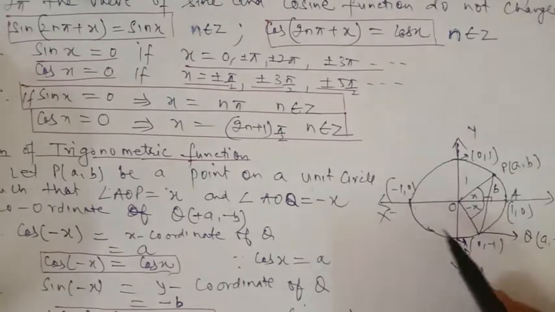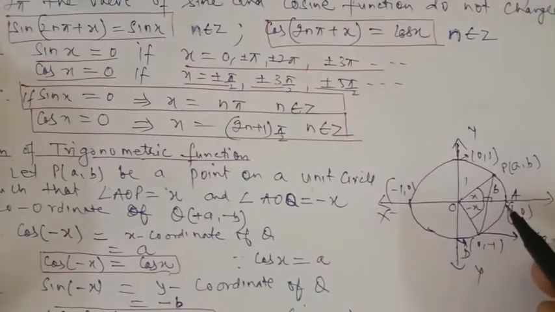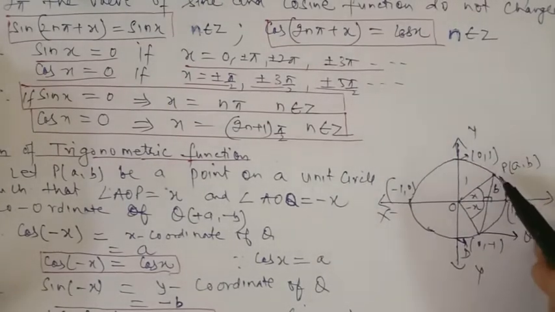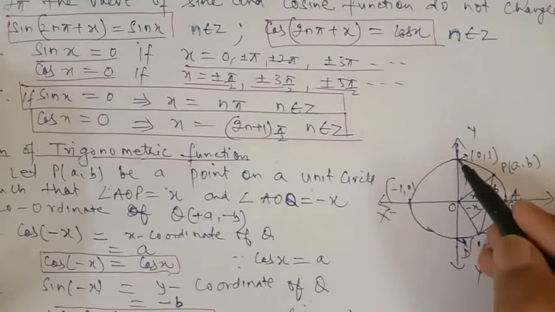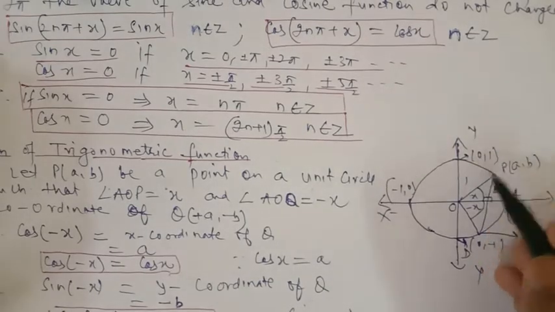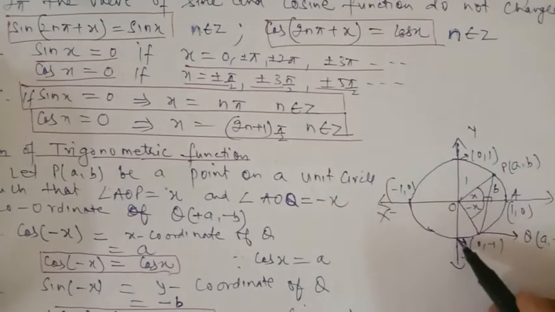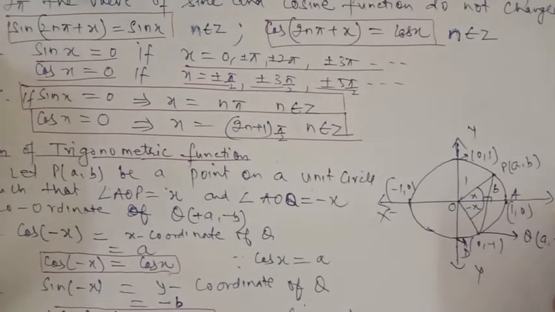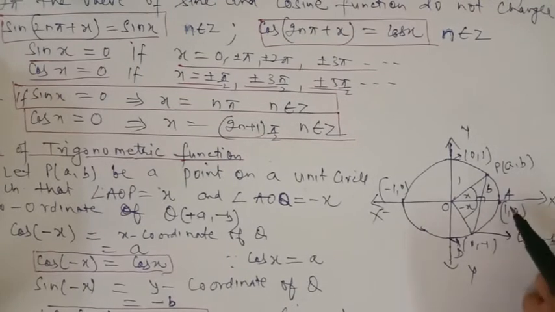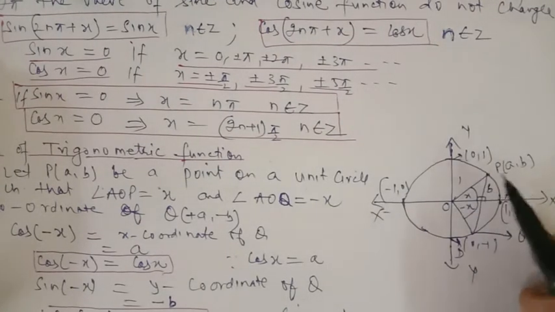Now, again, let us take a unit circle of radius 1, and let any point in the first quadrant be P, whose coordinates are (a, b). In the first quadrant, the x and y coordinates are both positive. As usual, this point will be (0, 1), this point will be (minus 1, 0), this point will be (0, minus 1), and this point will be (1, 0), because on the x-axis the y coordinate will be 0, and on the y-axis the x coordinate will be 0.